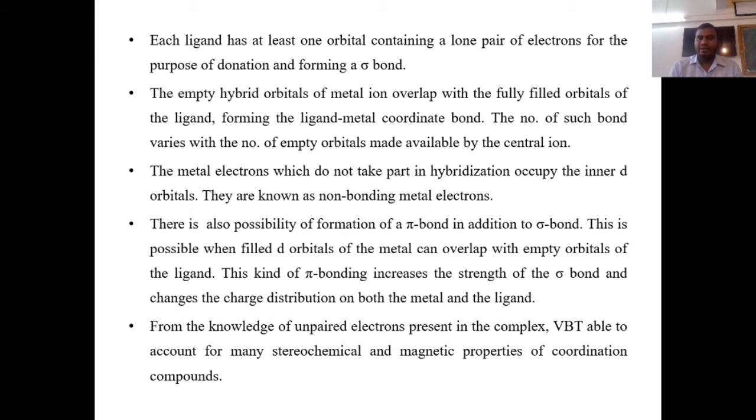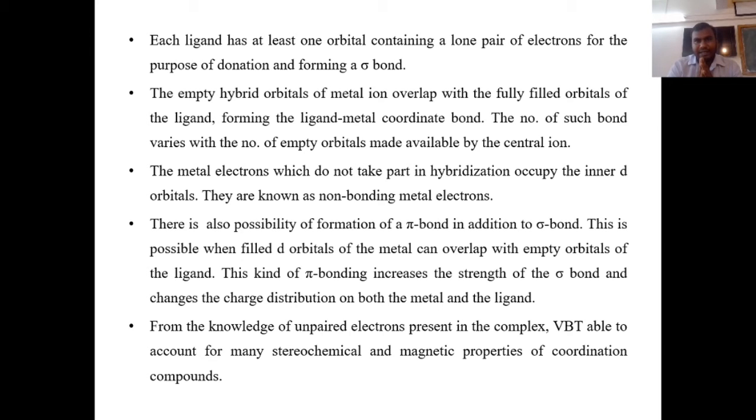So from the knowledge of unpaired electrons present in the complex, valence bond theory is able to account for many stereochemical and magnetic properties of coordination compounds. By knowing how the hybridization or how the electron pairs were donated, how the bonding will take place between the metal and lone pair orbital, we can calculate whether unpaired electrons are present or whether all the electrons were paired while forming a bond.